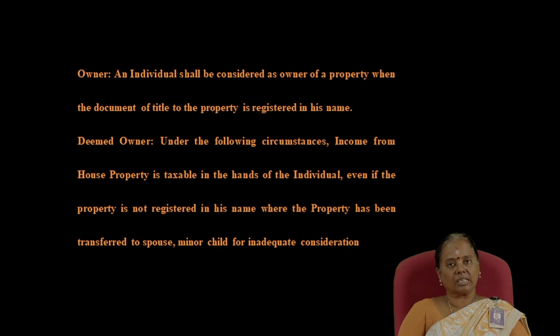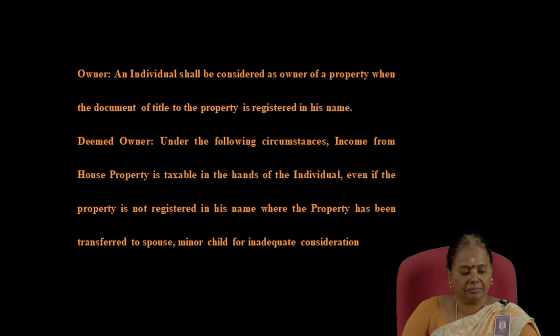Under the following circumstances, income from house property is taxable in the hands of the individual even if the property is not in his name: where the property has been transferred to a spouse or minor child for inadequate consideration. That means the assessee has transferred his property to his wife or his minor child without any consideration.